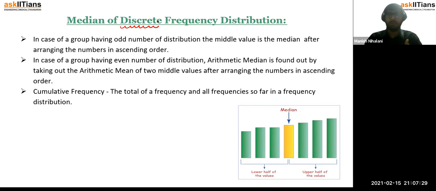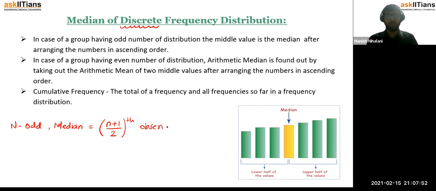Similarly, if n is odd, that is the number of observations is odd, then your median is the middle value. What do we mean by middle value? It is just the (n plus 1) by 2 th observation. Which means if your n is, let's say, 51, then it would be 51 plus 1, that is 52, 52 by 2, that is the 26th observation.